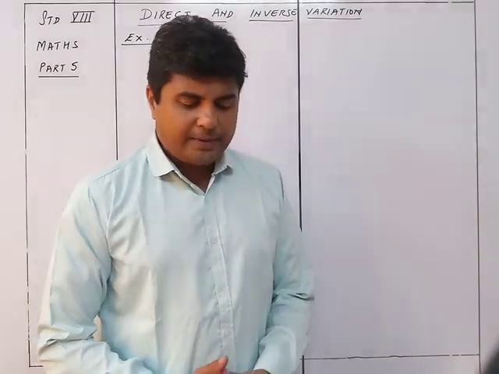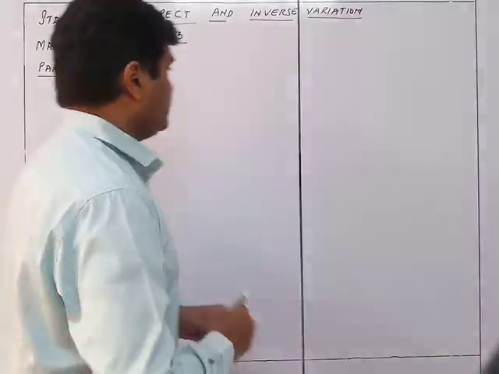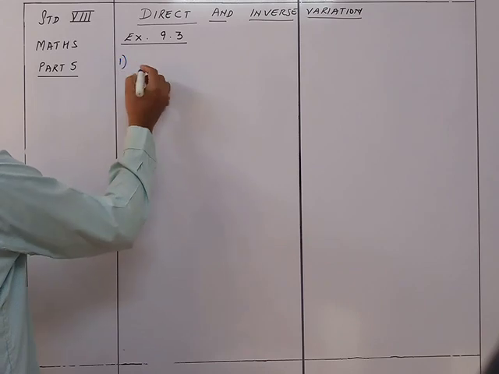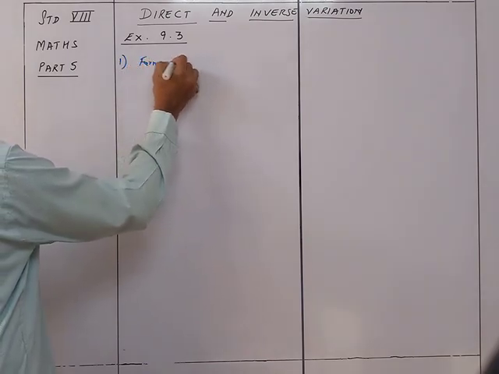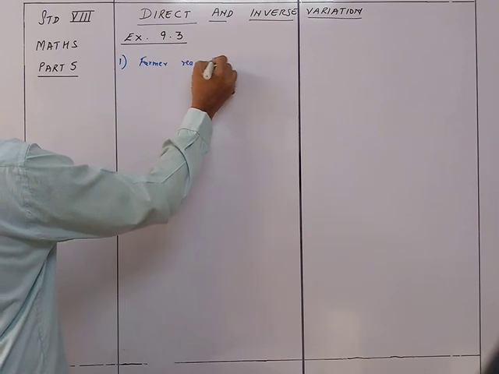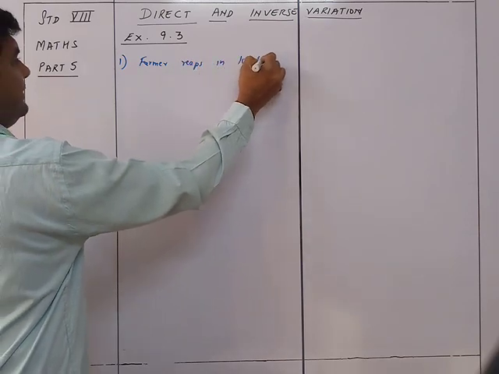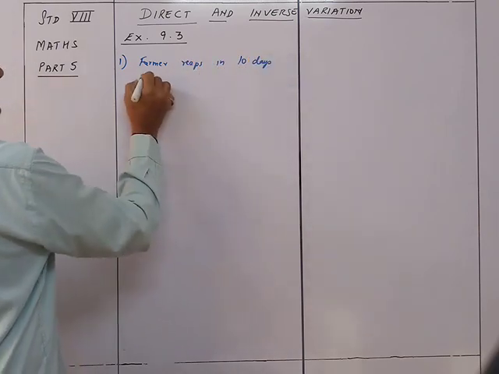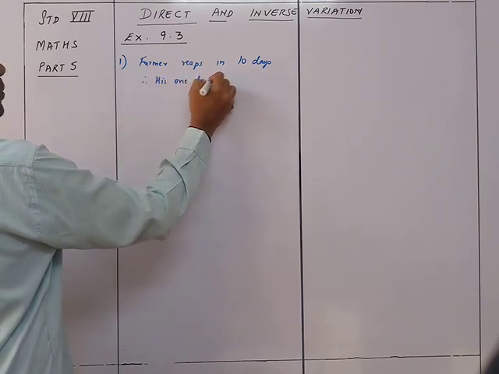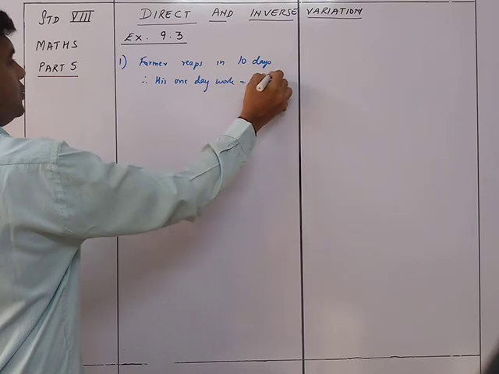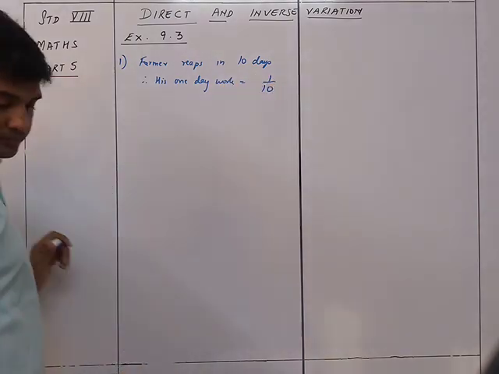A farmer can reap a field in 10 days. So the farmer reaps in 10 days. Therefore, his 1 day work is equal to 1 upon 10.